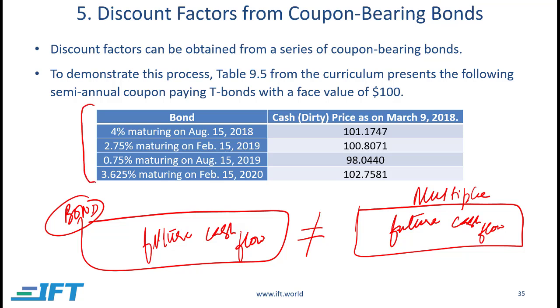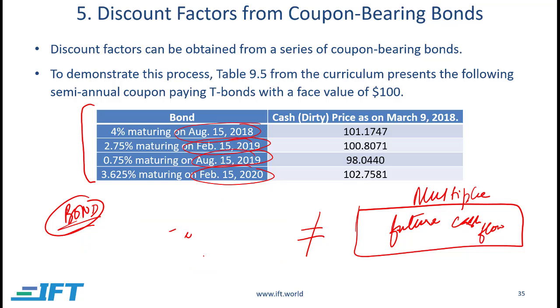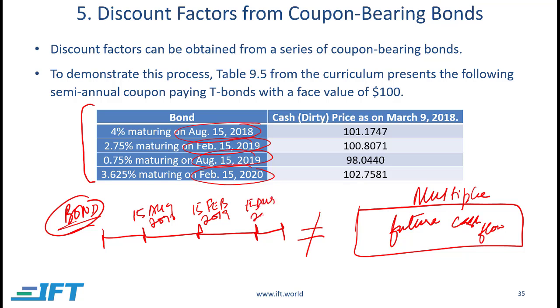So here we're going to look at those multiple different bonds which are maturing on different dates. You've got one maturing on August 15th, 2018, and then February 15, 2019, and then August 15, 2019, and then February 15, 2020. And this bond that we're going to see is going to have those exact same dates. So it will also have a coupon coming in on 15th of August 2018, and then a coupon on 15th of Feb 2019, and then 15th of August 2019, and then 15th of Feb 2020, when it will mature.